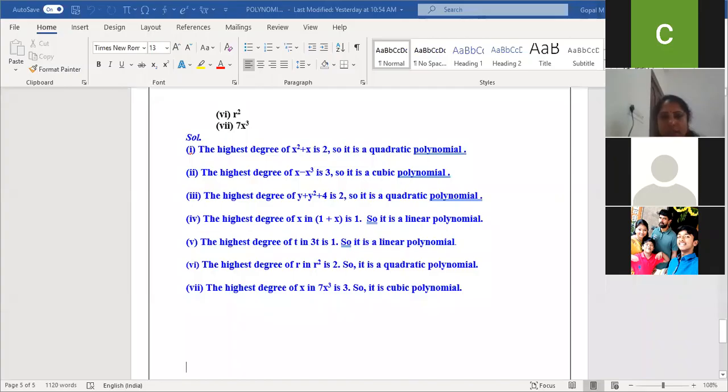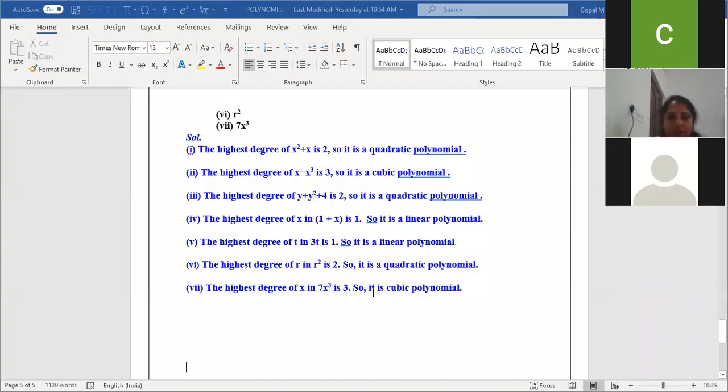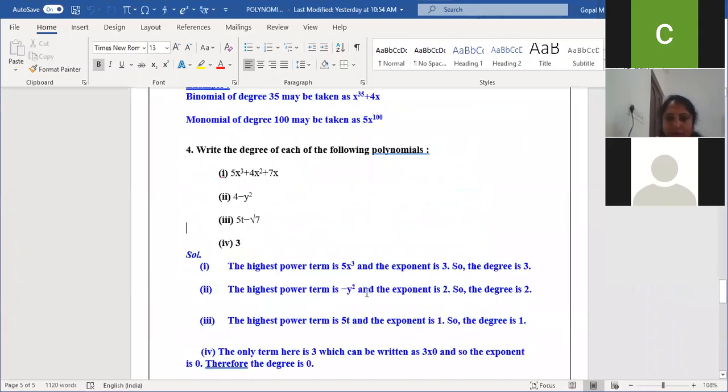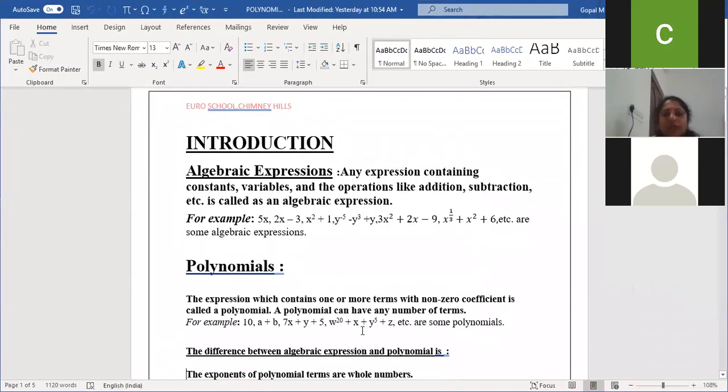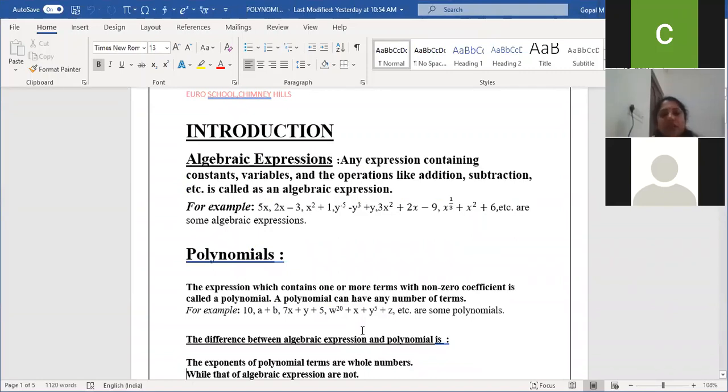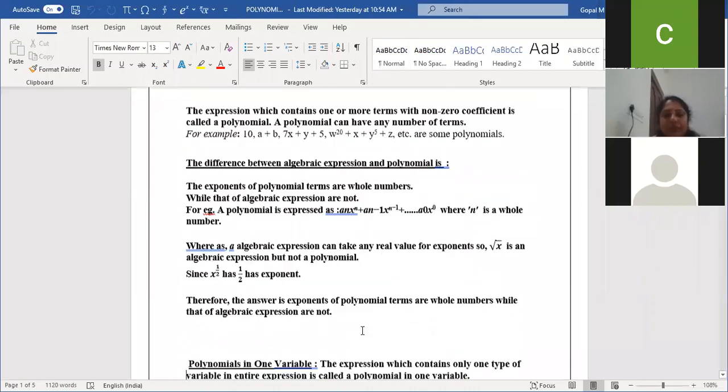Yesterday's class, first I discussed the meaning of algebra expression, then the difference between algebra expression and the polynomial. The only difference is, in an algebra expression the power of the variable can be real numbers, but in polynomials the power of the variable should always be non-negative or a whole number. This is the difference we have learned.